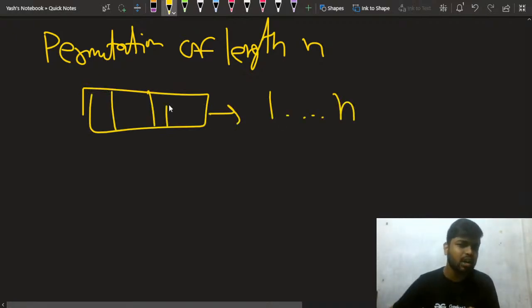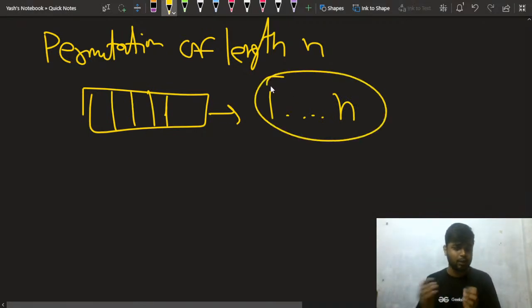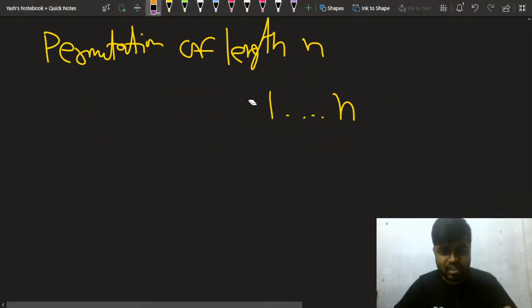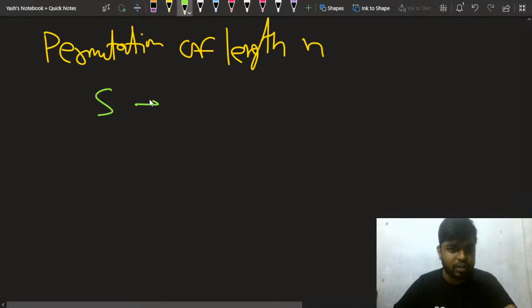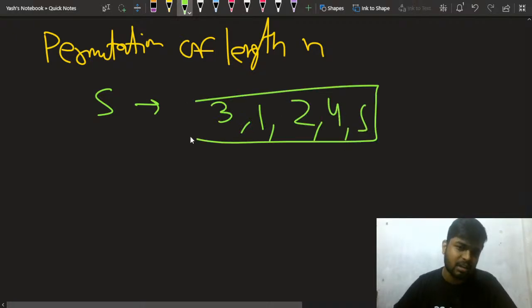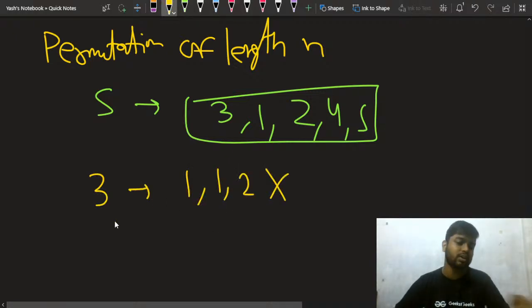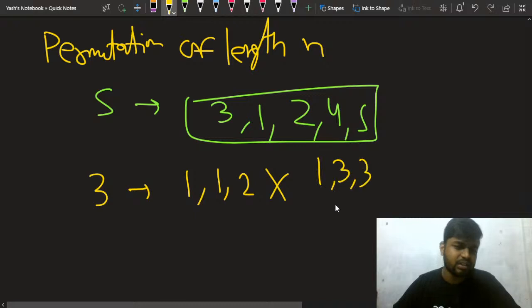They can be present in any order, either sorted or not sorted, and each element from 1 to n occurs exactly one time. So if I have to make a permutation of length 5, I can have 3, 1, 2, 4, and 5. Notice that each element occurs one time. If I have length 3, then 1 1 2 is not a permutation, because 1 is repeating and 3 is not occurring. Also 1 3 3 is not a permutation.